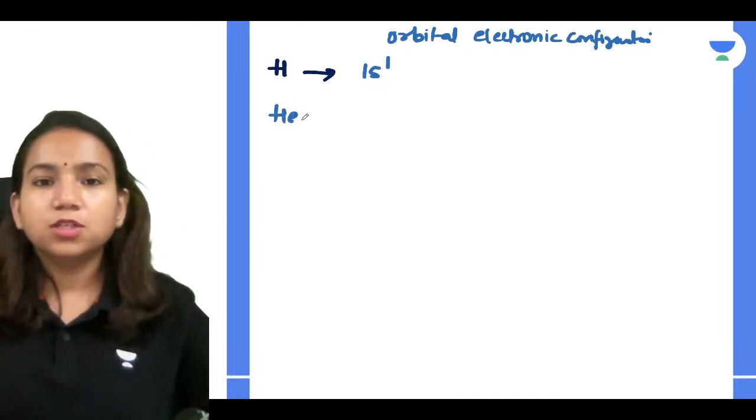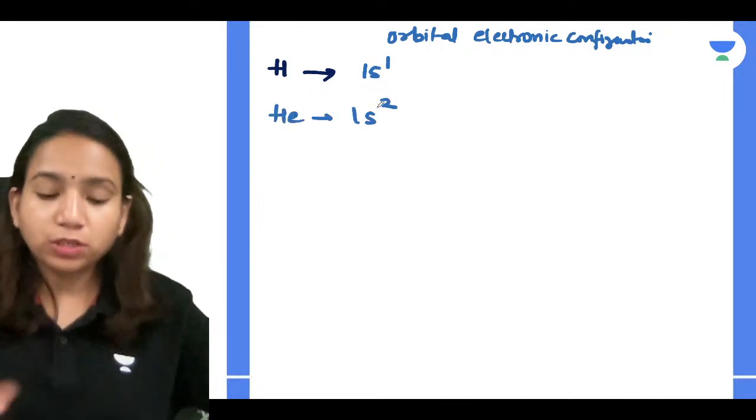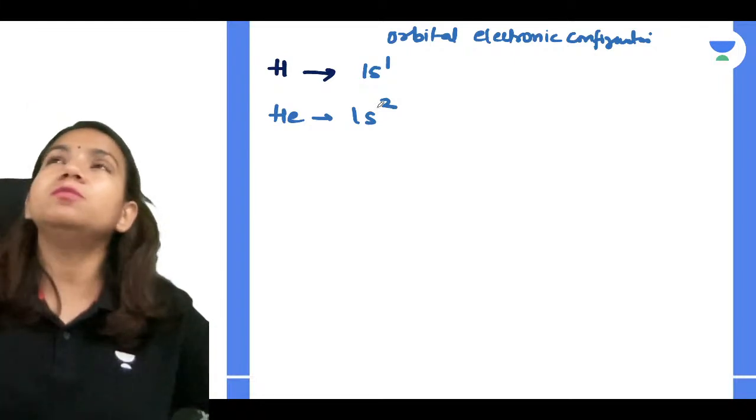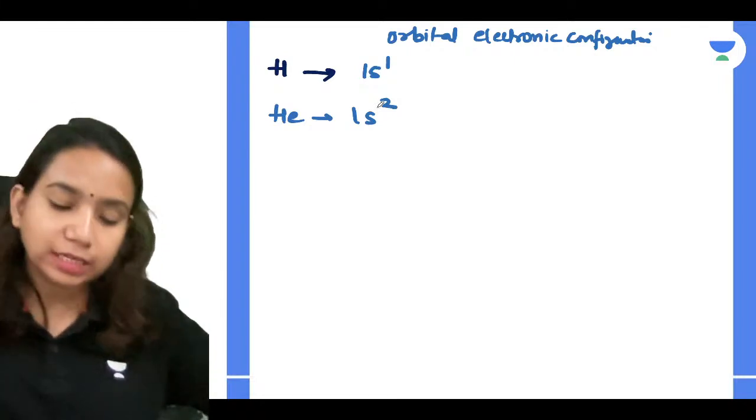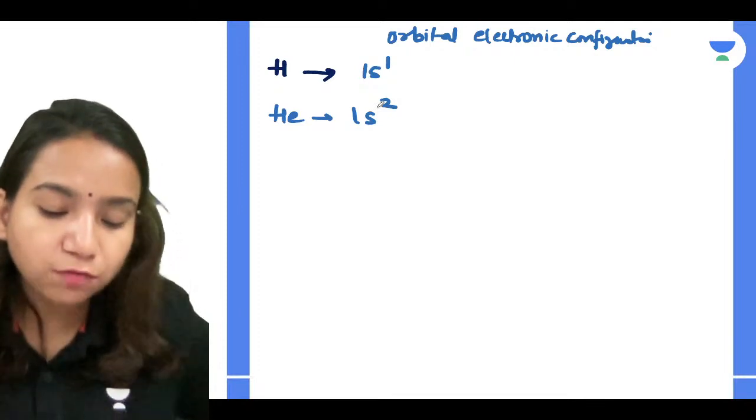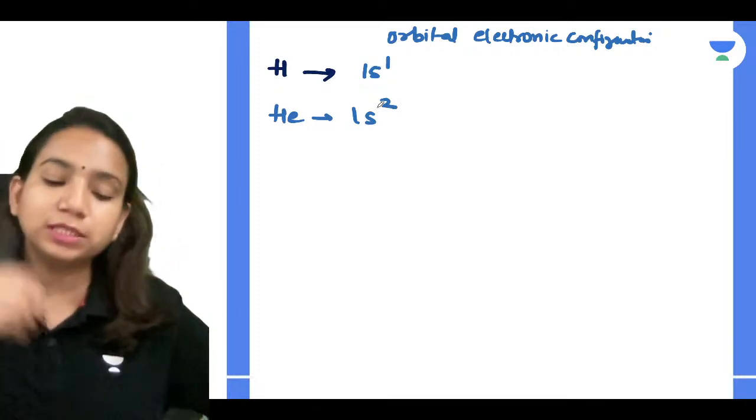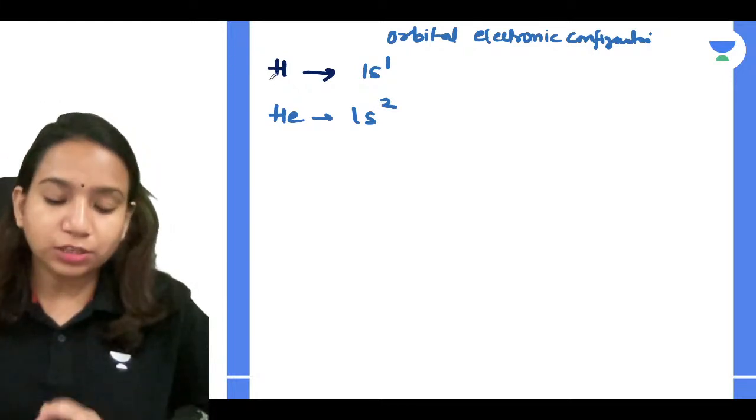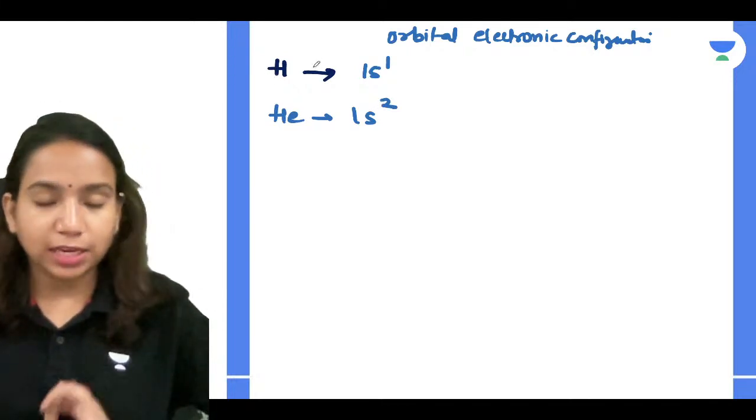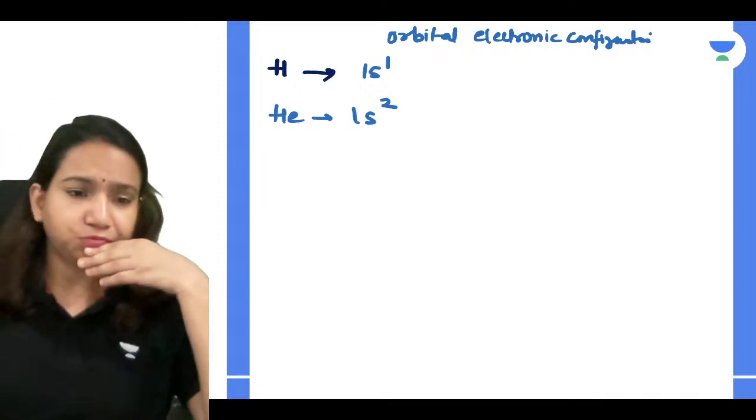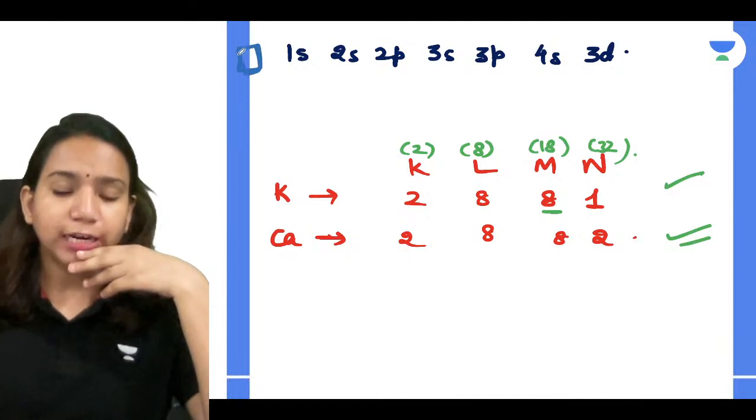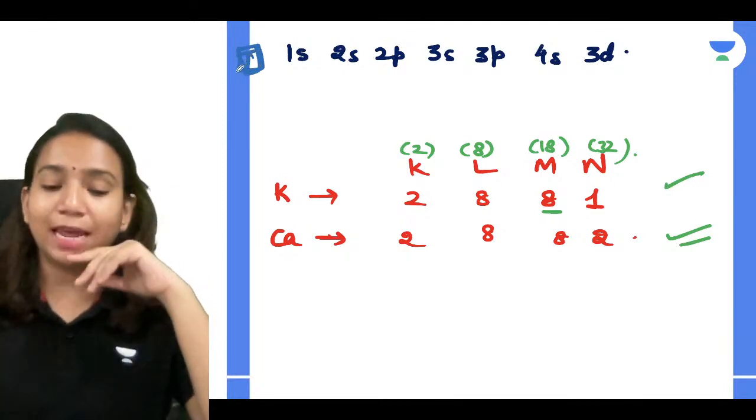For helium, you will write it as 1s2, because remember, the K, L shell model is an old concept and it won't be able to give you all the answers regarding the different properties. Who can give you all the answers regarding properties? Very simple, your orbital configuration. How can you write the orbital configuration? It's again very simple. Suppose you are standing here and you are playing a game.